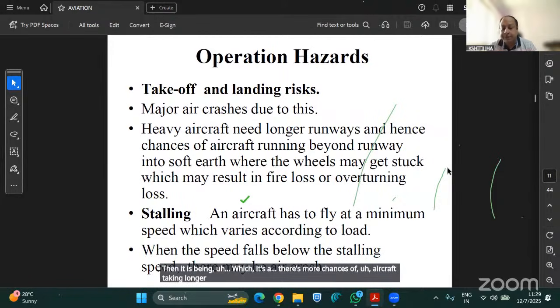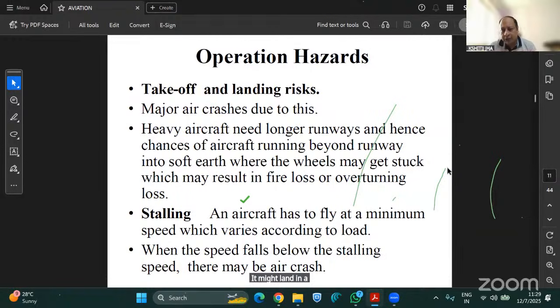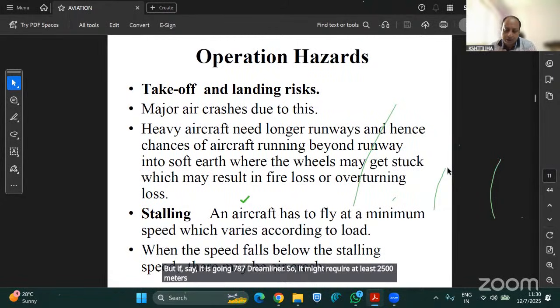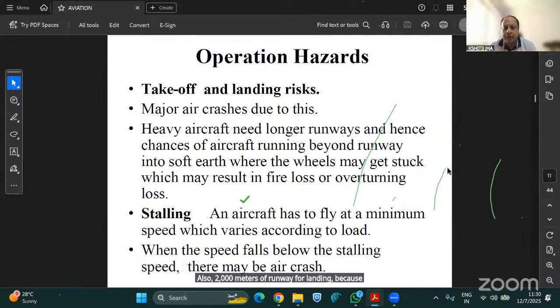Like if it's a small aircraft, it might land on, say, a 500 meter runway. But if it is a Boeing 787 Dreamliner, it might require at least 2,500 meters of runway, or say 2,000 meters of runway for landing, because it's a very heavy aircraft, and it will take that much time.